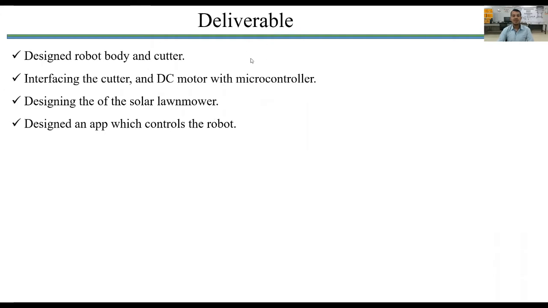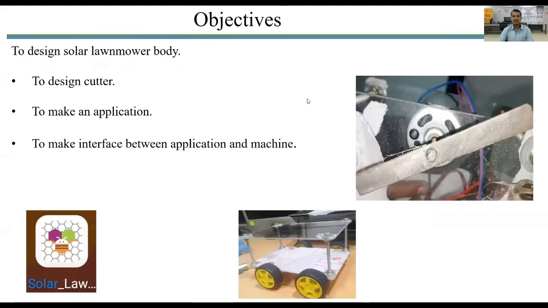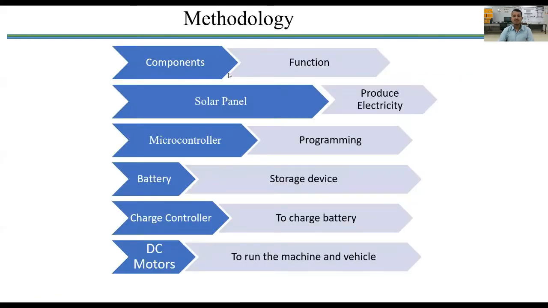Deliverable. What we are going to give is the robot body design and interface of DC motors. The DC motors are used to run the machine and rotate the cutter. We will also deliver the design of the solar lawnmower, the installment of a solar panel on the body, and a mobile application which controls the overall behavior of the solar lawnmower. Objectives. There are very clear objectives. First is to design the body of the lawnmower, second is to design the cutter, and last is the mobile application which interfaces with the machine.